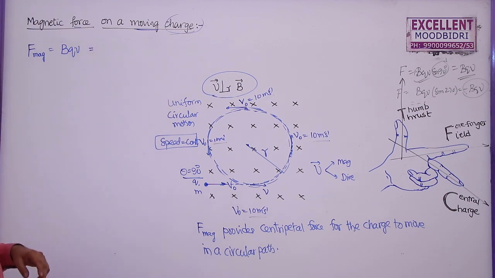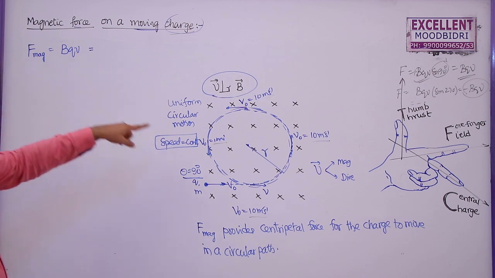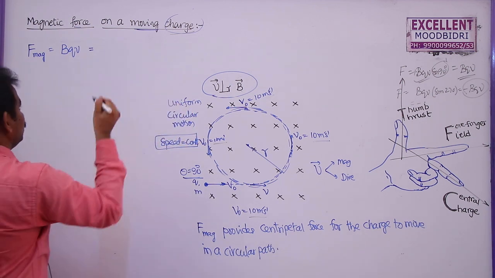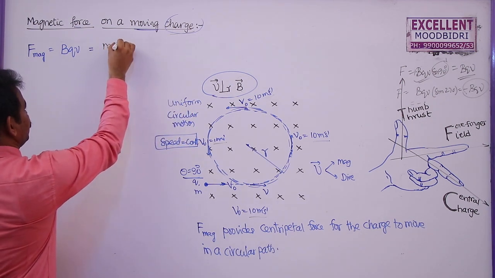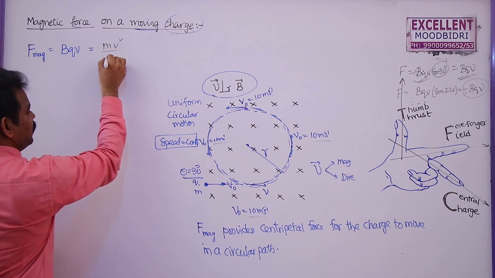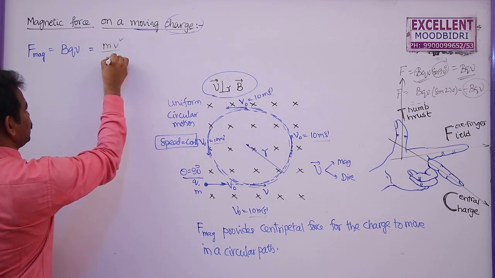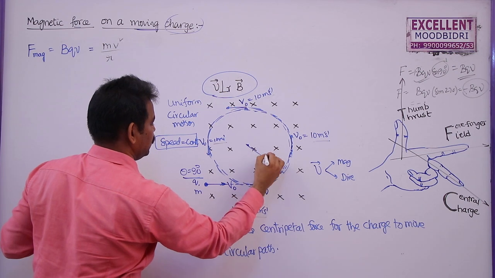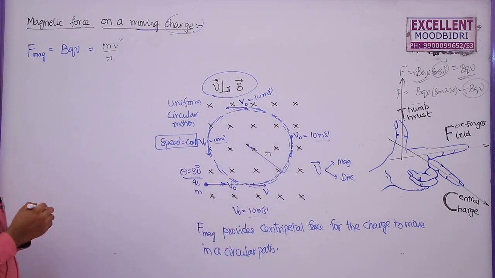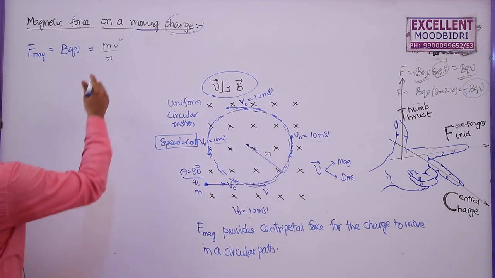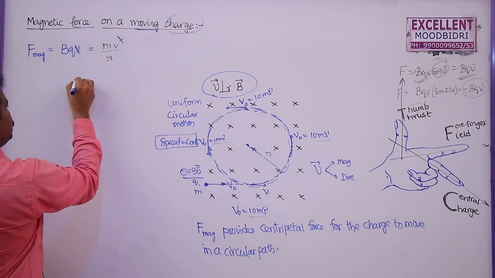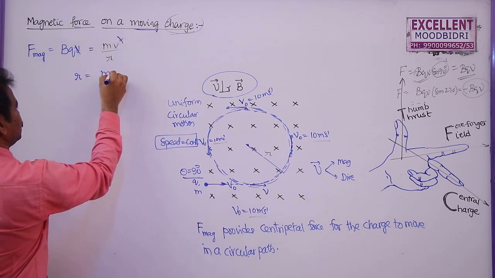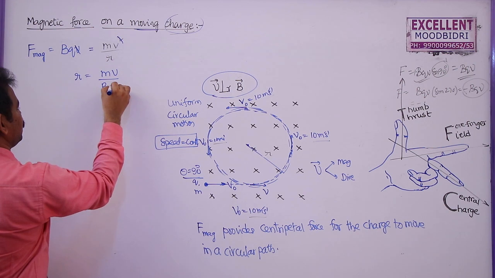This is equal to the centripetal force, because this is providing centripetal force for this charged particle to move. Which is given by m v square by the radius of this one. Let me take it as r. Now if you cancel this v and v here, this r can be written as mv by BQ.